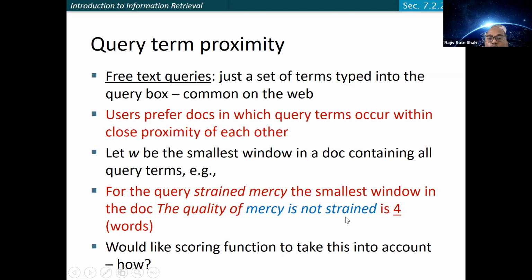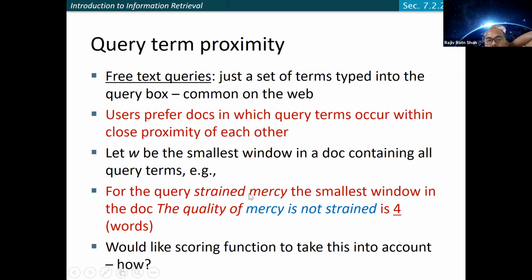Proximity means how close or how tightly coupled the terms are, similar to the query. So the user prefers a document in which query terms occur within close proximity to each other. Let W be the smallest window in the document containing all these query terms. So where all the query terms are coupled in, right? In this case, for the query "strained mercy," the smallest window in the document is 4, because mercy and strain are contained within this particular window of length 4: 1, 2, 3, 4, right? So that is the 4 words we are talking about.